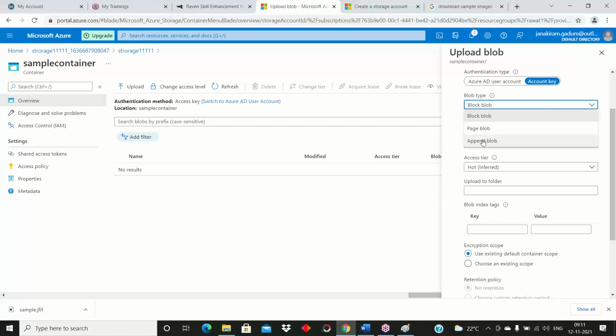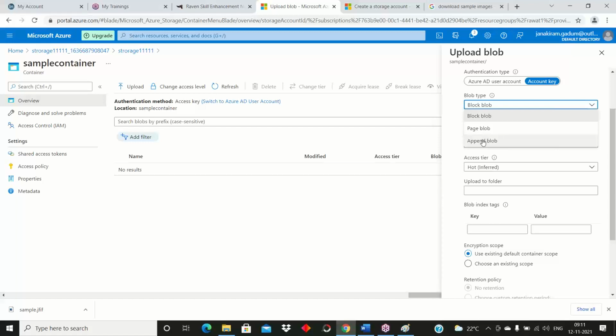So what I told you, what is a blob service? That is for storing unstructured data. Here we are storing unstructured data, no? But if you go with the blob service, we have three kinds of option: block blob, page blob, append blob. If you go with the block blob, it is file storing, document uploading.